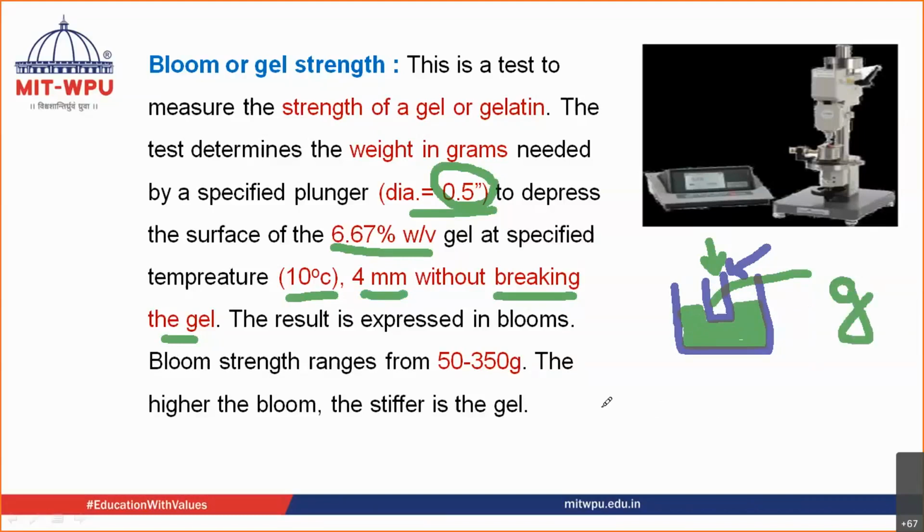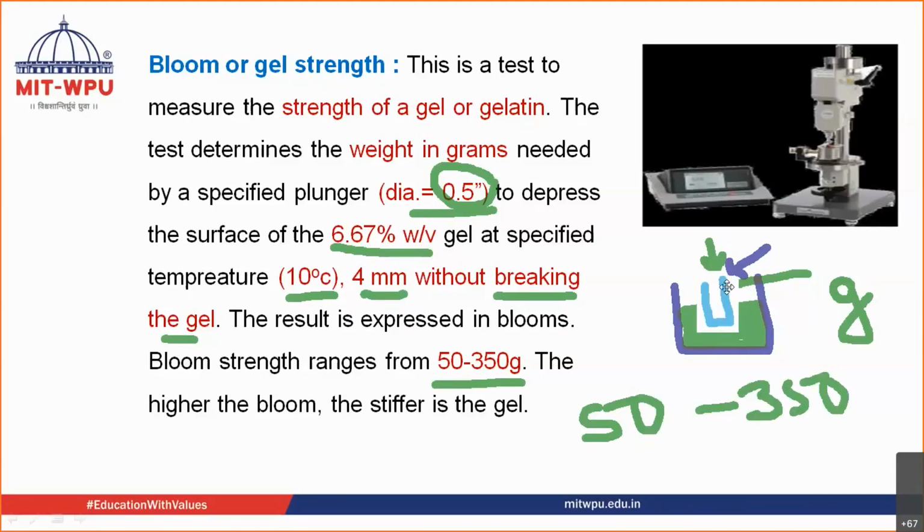Usually, the Bloom strength ranges from 50 to 350 grams. So 50 grams to 350 grams of weight, when you exert it on this plunger, then this plunger goes near about 4 mm deep. So if you're putting 100 grams of weight, and this plunger is going 4 mm deep, then you'll say the Bloom strength is 100.